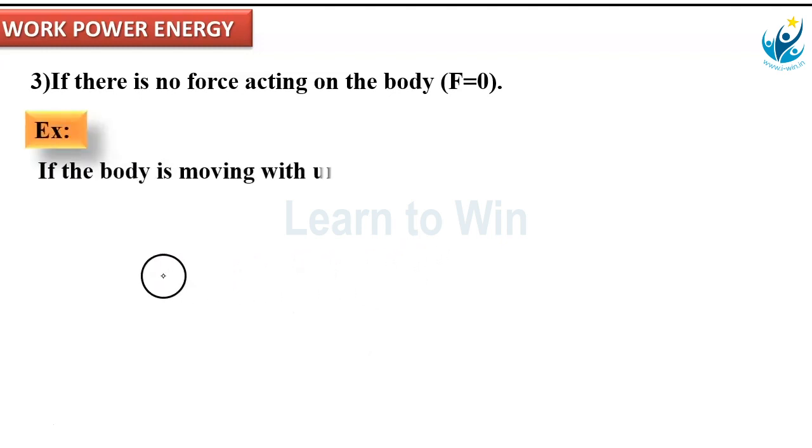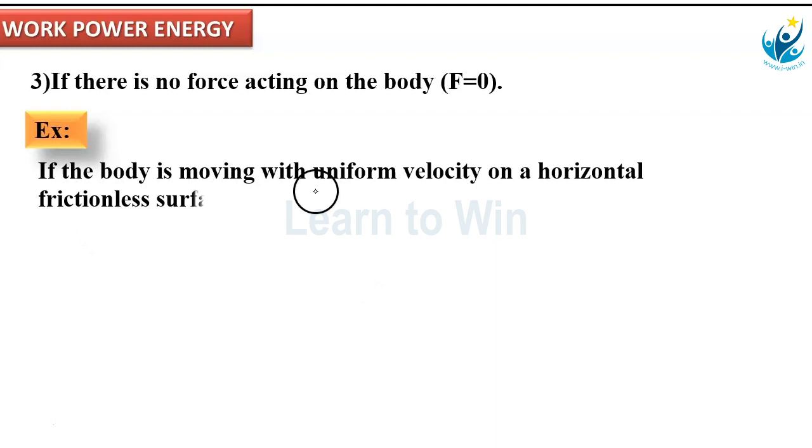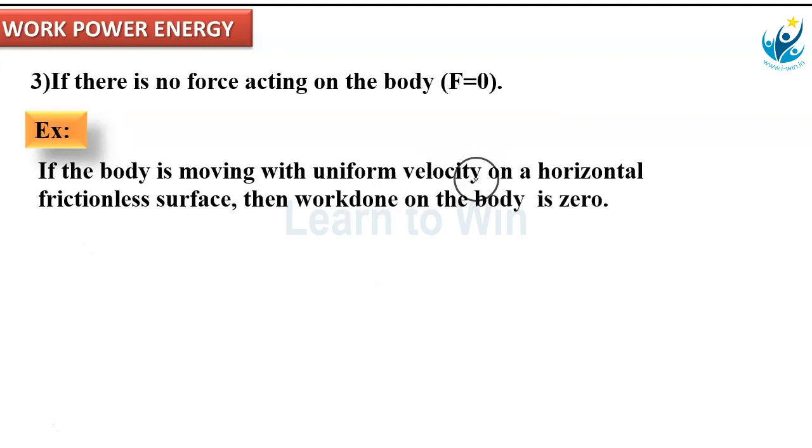Example. If a body is moving with uniform velocity on a horizontal frictionless surface, what happens here? Uniform velocity means acceleration becomes 0. If acceleration is 0, applied force is also 0. F equal to ma, Newton's second law, becomes 0 because a is 0.